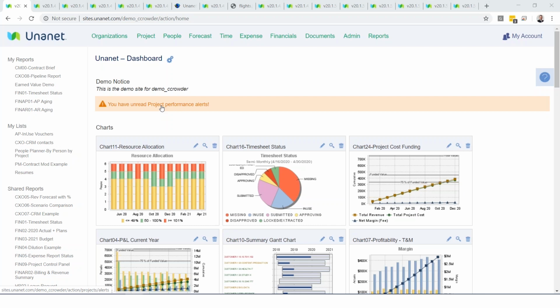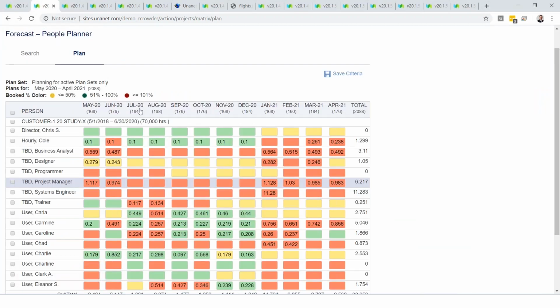Unanet is a totally web-based solution, and I've opened a number of different tabs in my browser so that I'm able to quickly demonstrate some key features. When a user authenticates into Unanet, they'll be presented with a dashboard, configured based on that end user's preferences: the charts they'd like to see, the reports they'd like to see, named in the way that they'd like to see them. Of course, they'll also be limited based on the security role they've been assigned in the system. They can see some things, they can edit other things.